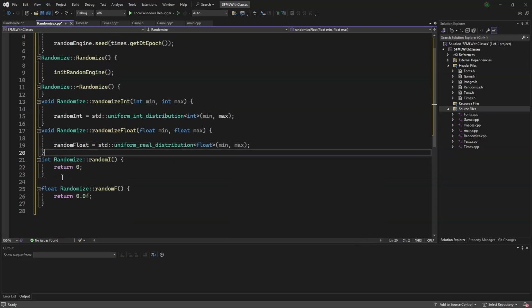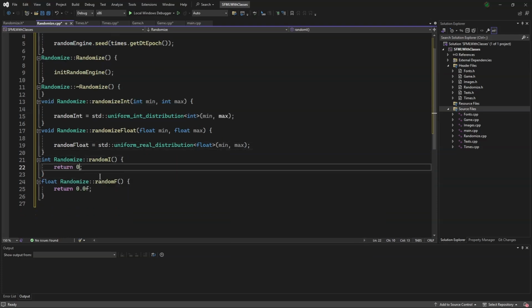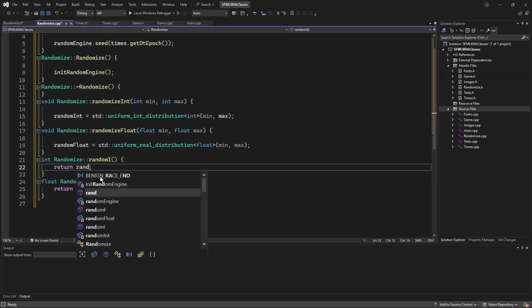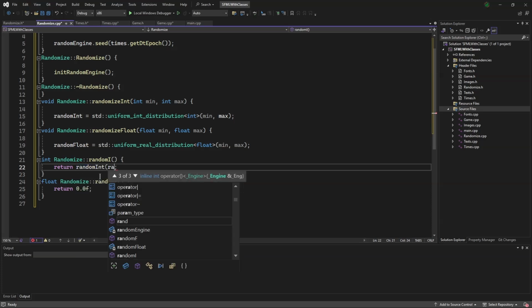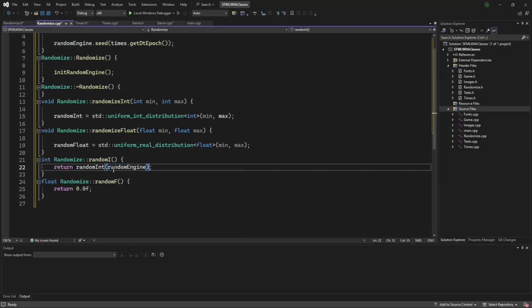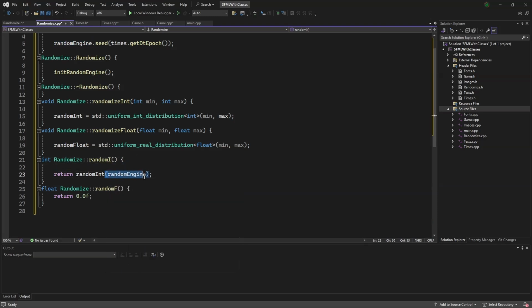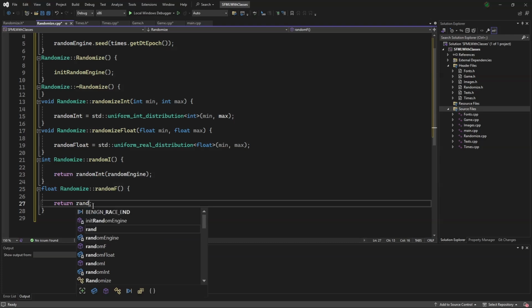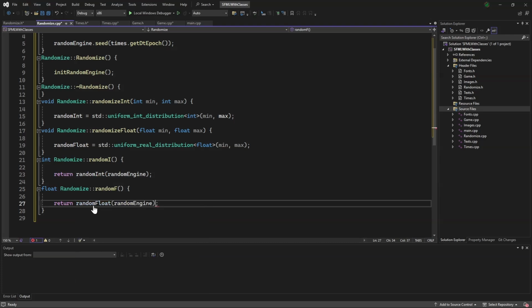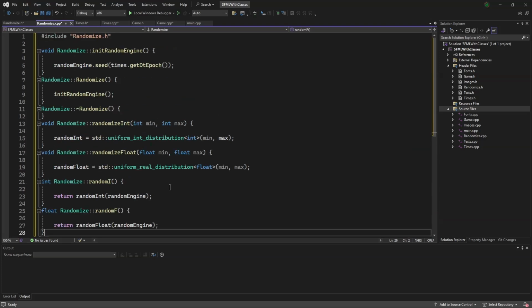For our random I, we will say return random int as random engine. Pull that down a bit, copy this. And for random f, we will say random float as random engine. We'll take that away and now we will save.